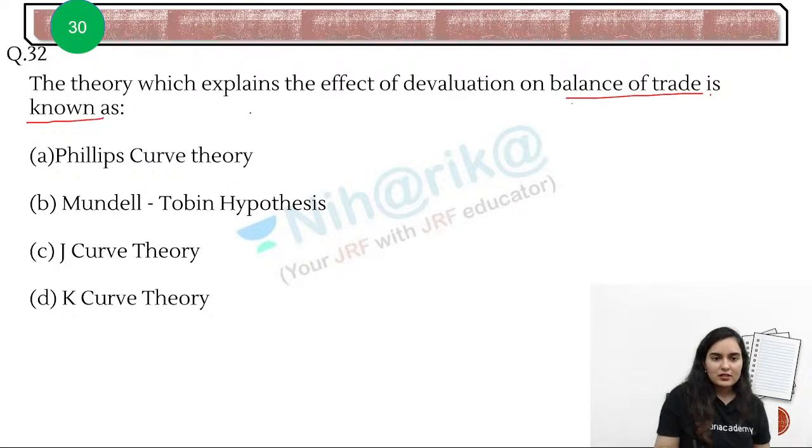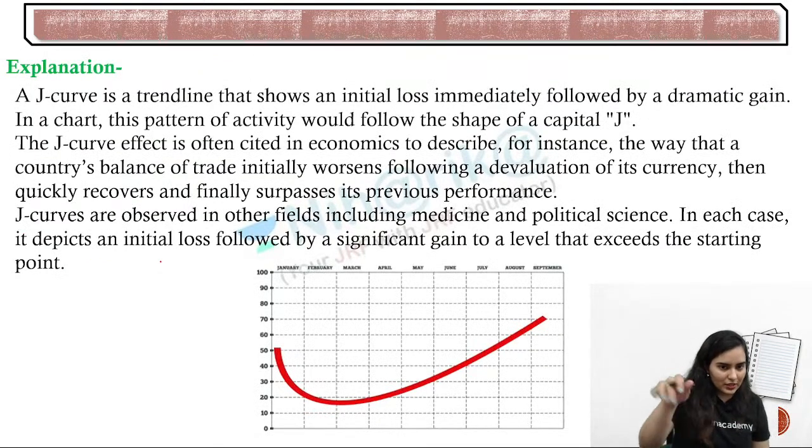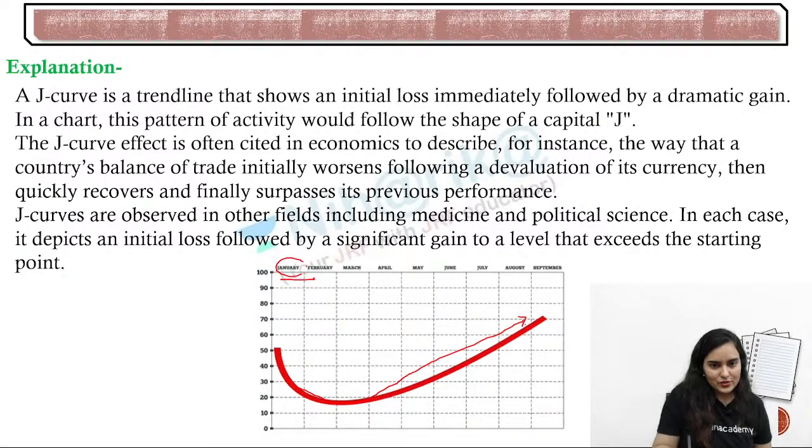The theory which explains the effect of devaluation on balance of trade is known as what? J curve theory. Time up, J curve theory. How come? Because J looks something like this. Now, what is the meaning of this J? As we go further, this is January, February, March, April, May, June.